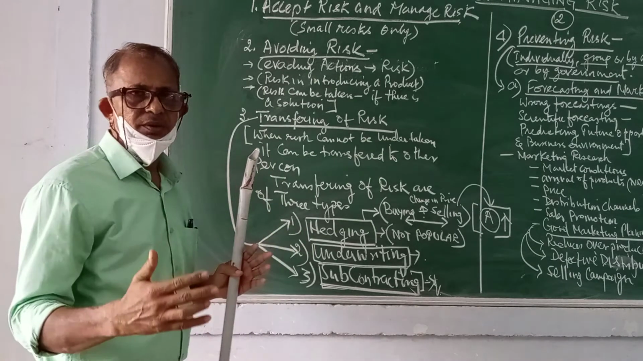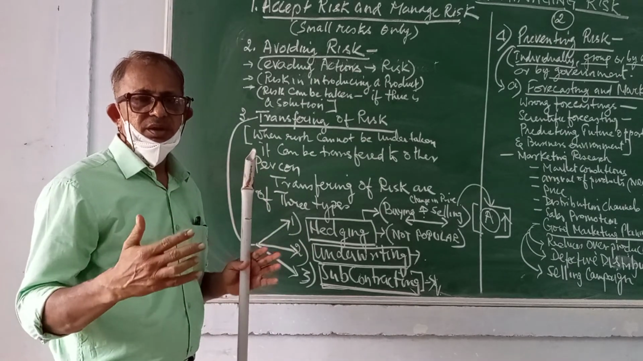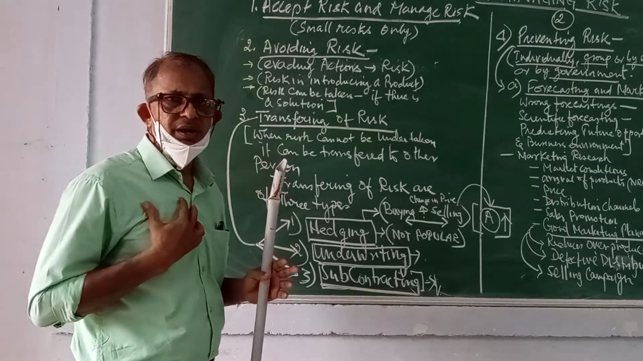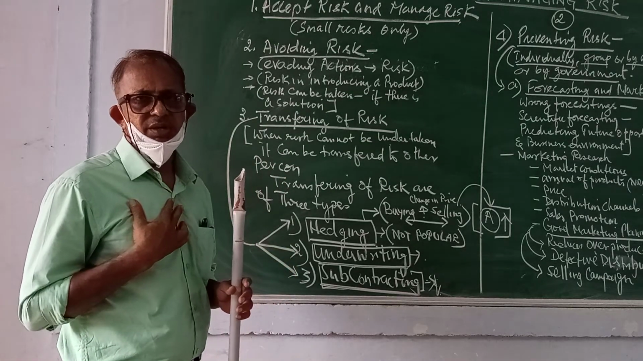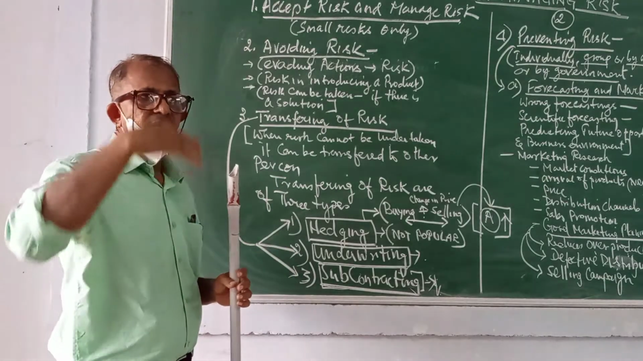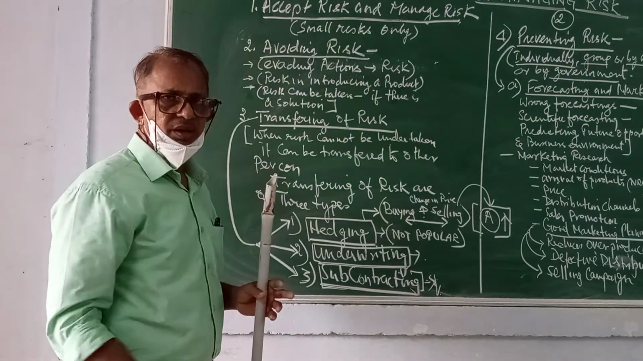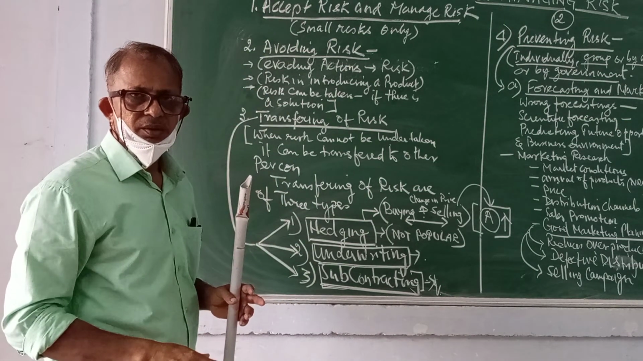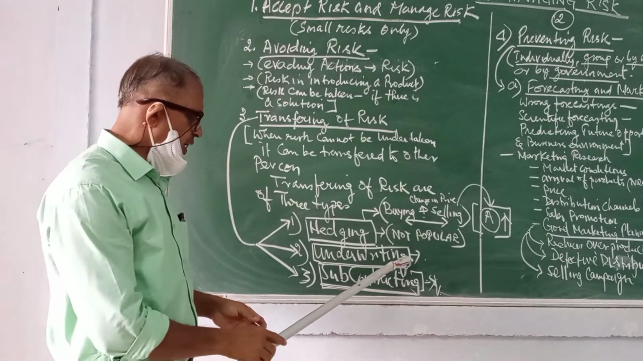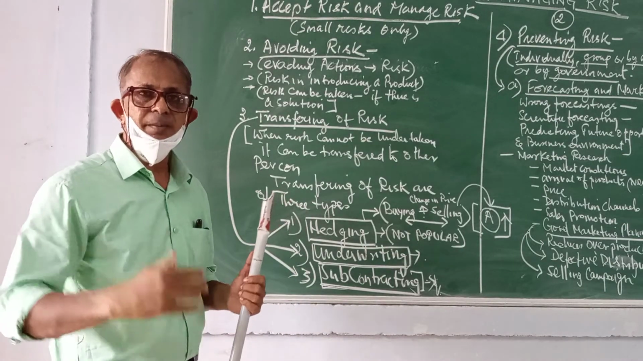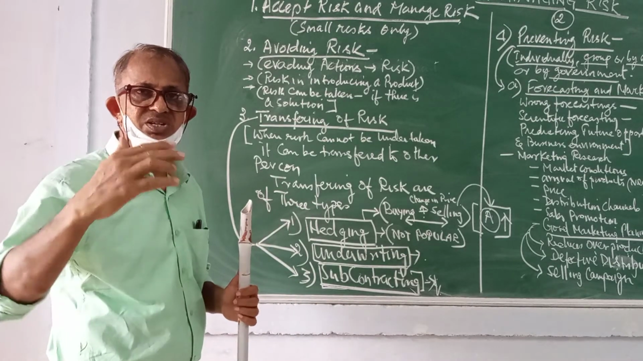Say for example, I am the entrepreneur, and B is the public who are investing. Now here in underwriting, what happens? Companies sometimes sell their debentures and shares.